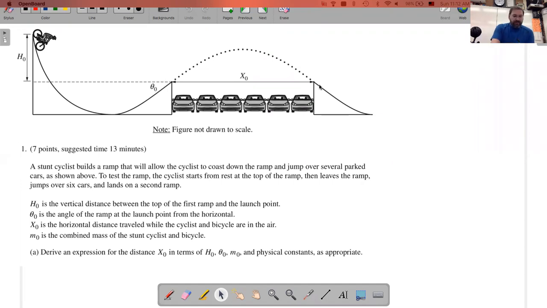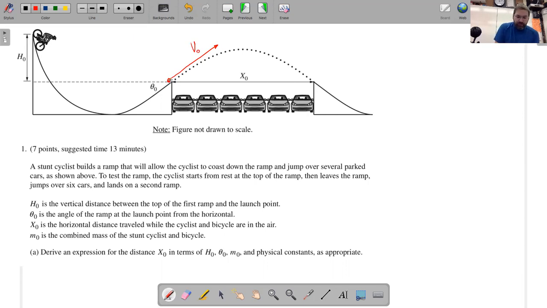So this is like a projectile problem where the cyclist will leave the end of the ramp at some position with some initial velocity. Call that v naught. That velocity at an angle has two components. Anytime there's a vector at an angle, you can break it down into the components that make it up. There's a horizontal velocity and a vertical velocity component.